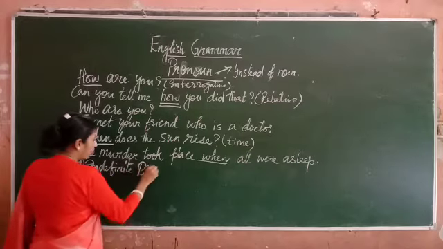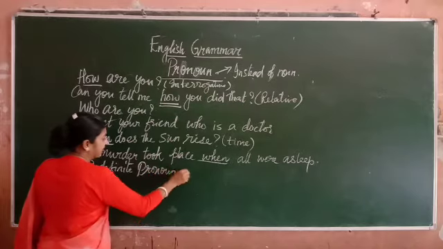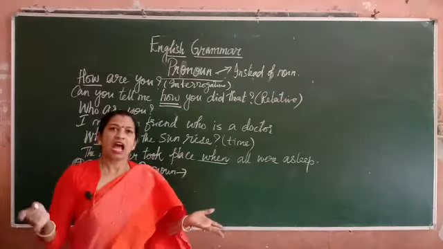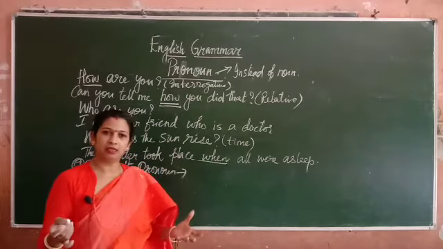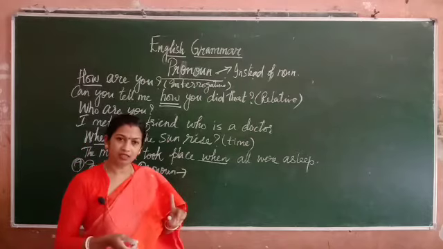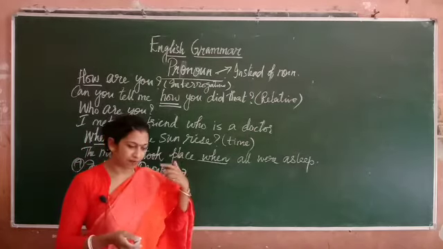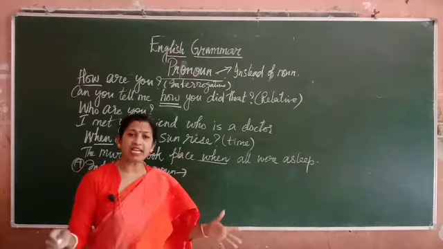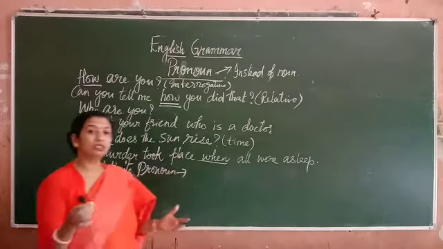The next, the seventh type, is indefinite pronoun. Now what do you mean by indefinite? Indefinite, that means I am not sure how many people were in the market. There can be one, there can be many, there can be none. So this is indefinite.